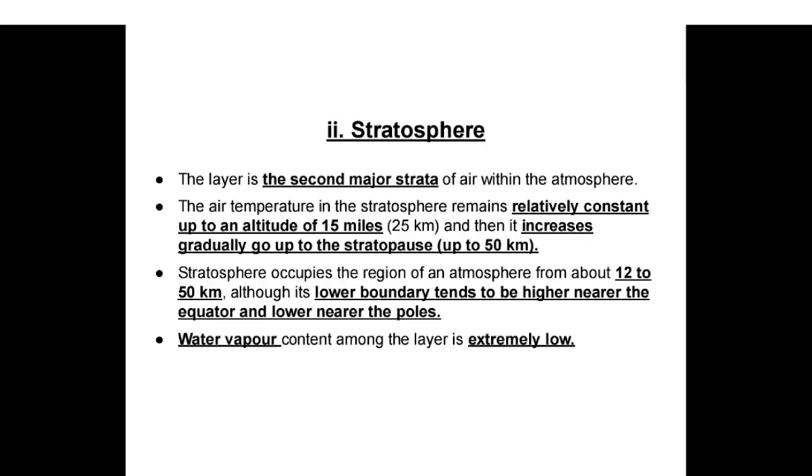Stratosphere. The layer is the second major strata of air within the atmosphere. The air temperature in the stratosphere remains relatively constant up to an altitude of 15 miles, 25 kilometers, and then it increases gradually up to the stratopause at 50 kilometers. Stratosphere occupies the region of the atmosphere from about 12 to 50 kilometers, although its lower boundary tends to be higher nearer the equator and lower nearer the poles.